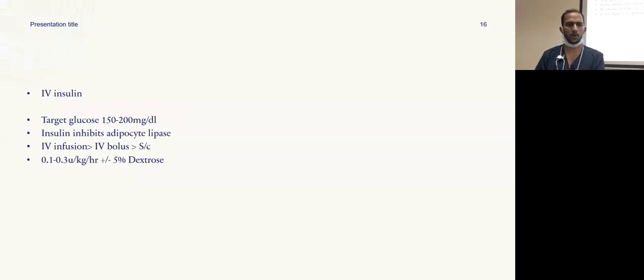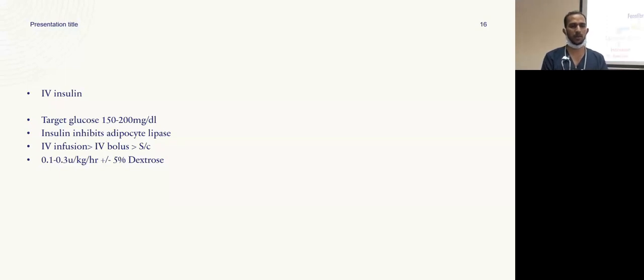We can start the infusion at 0.1 to 0.3 units per kg per hour, as a fixed dose of insulin infusion, maintaining the sugars with either 5% or 10% dextrose, and the levels go down below 200.